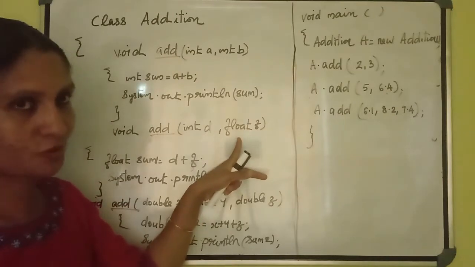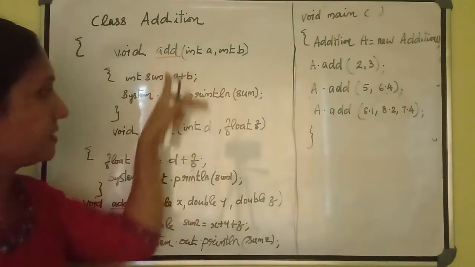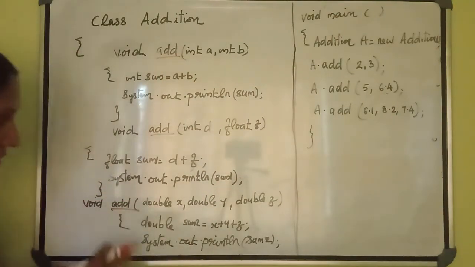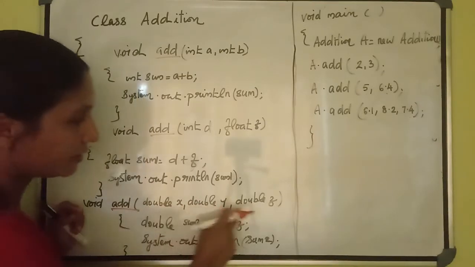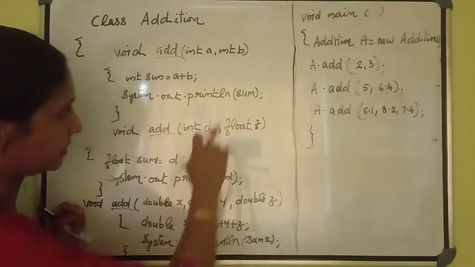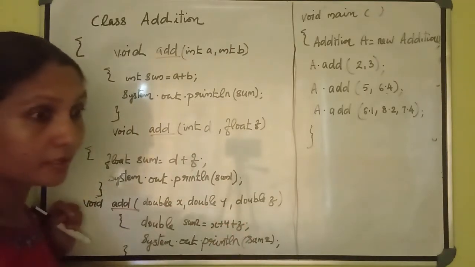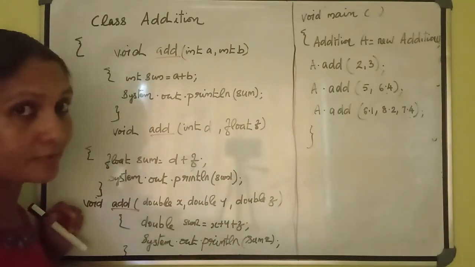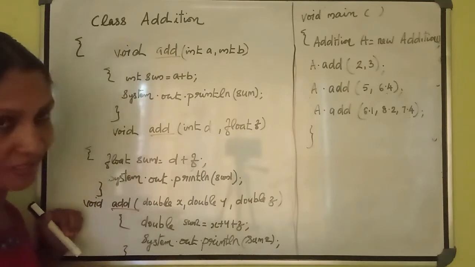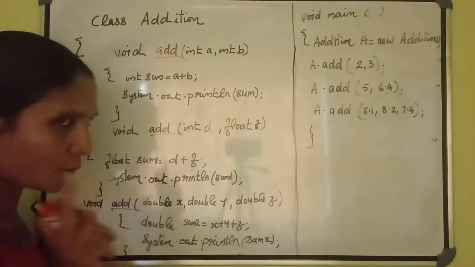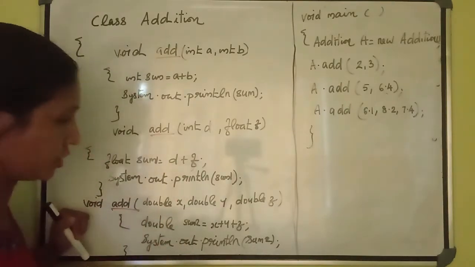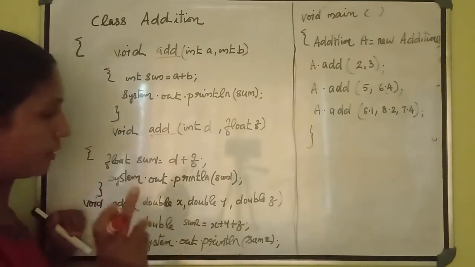Different data types are used when you compare with the first add function. And in the case of the third one, three different data types. Here we have two numbers, and here we have three numbers of different types and a different number of arguments. Those are the points to remember when you are working with function overloading.